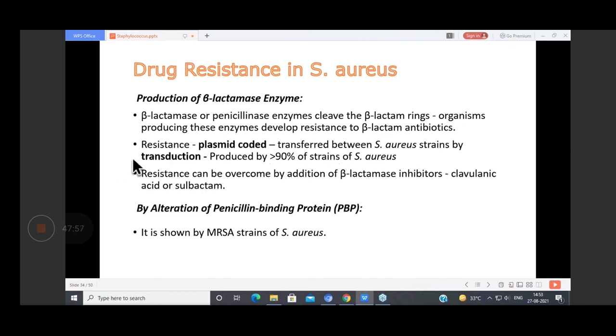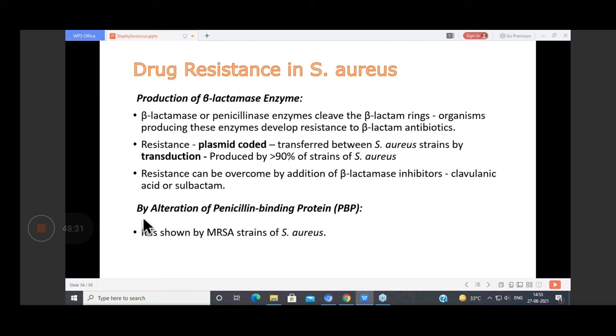Okay, so it spreads from one staph to another by transduction, and this can be overcome if we give beta lactamase inhibitor. That is, जो enzyme produce कर रहा है Staph aureus beta lactamase, अगर उसका inhibitor हम डाल देंगे, तो then the drug can act. So that is clavulanic acid, sulbactam. अगर कोई Staph aureus strain disease cause कर रहा है, उसमें अगर आप beta lactamase producer है, तो we have to give clavulanic acid or sulbactam, the drug which will inhibit this particular enzyme.